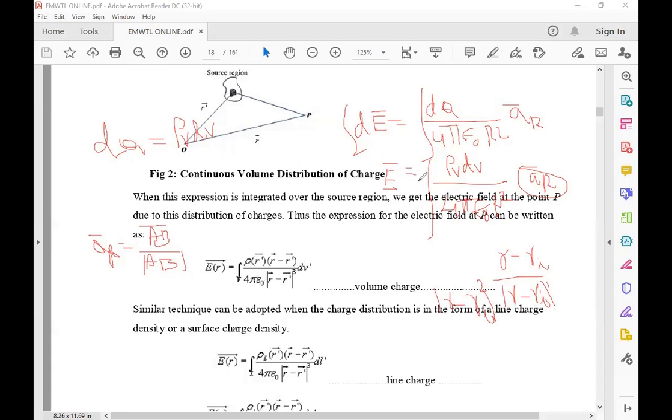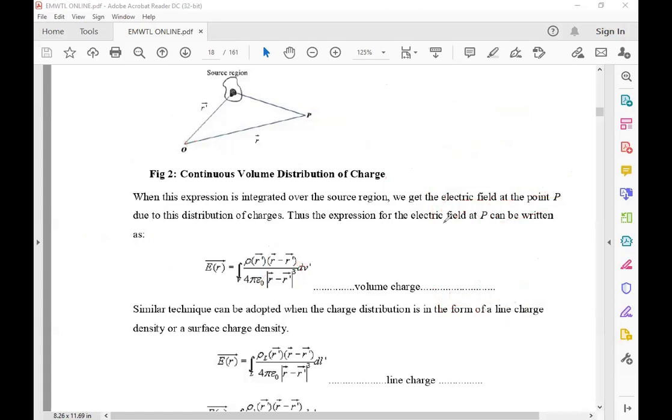E bar is equal to the electric field intensity. E bar is equal to rho V into dV by 4 pi epsilon naught AR bar into R square, and AR bar into R square is the function (R minus R bar) by |R minus R bar| whole cube. Got it, madam?